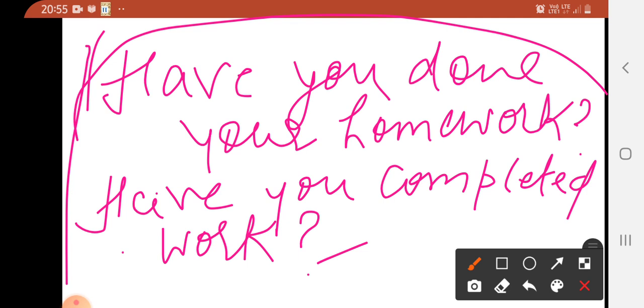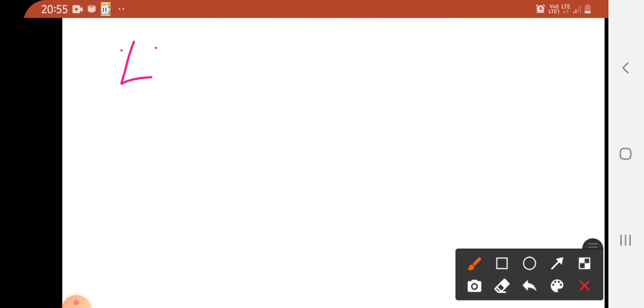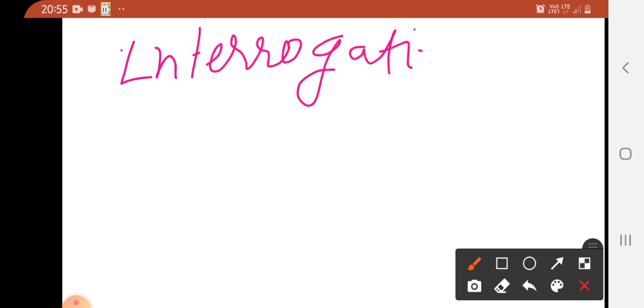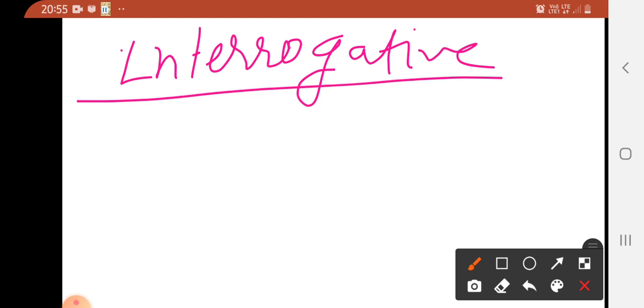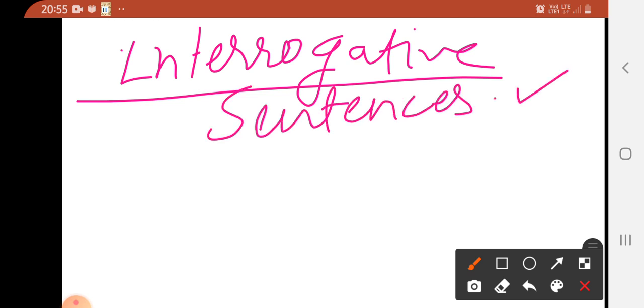So this is one type of sentence: interrogative. All questions that are asked are interrogative sentences. One more interesting thing: all the questions from your maths, biology, physics, chemistry, geography and history books are all interrogative sentences.